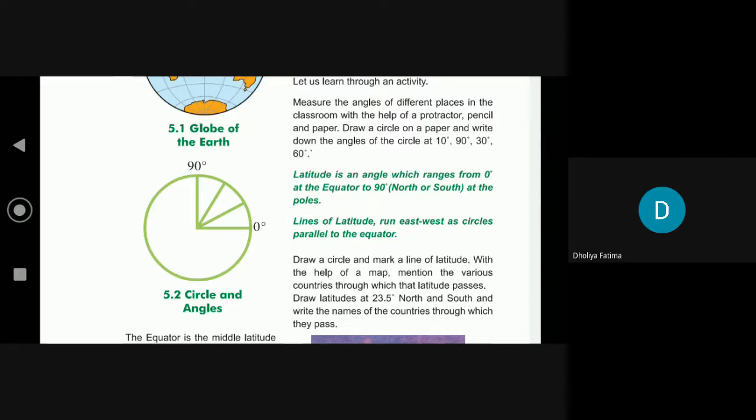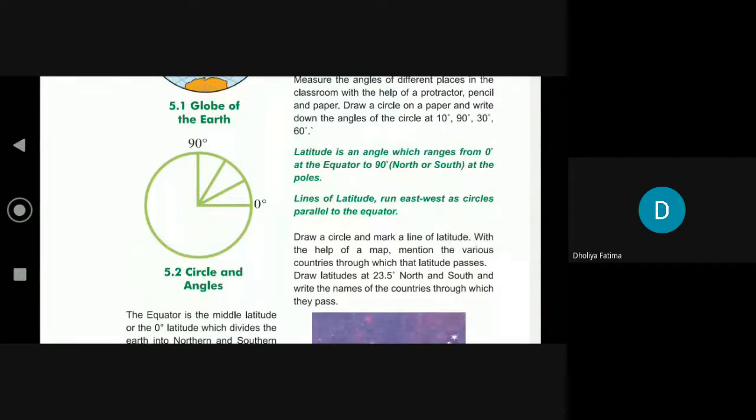Lines of latitude run east-west as circles parallel to the equator. Okay, ma'am, I already explained this previously. Latitudes are what, beta? They are angles which range from 0 degree at the equator to 90 degrees north and south at the poles.